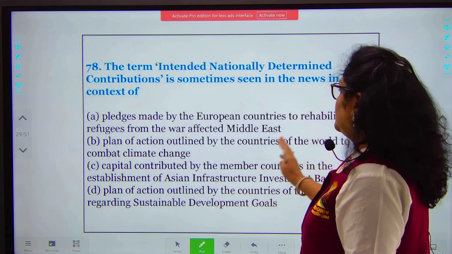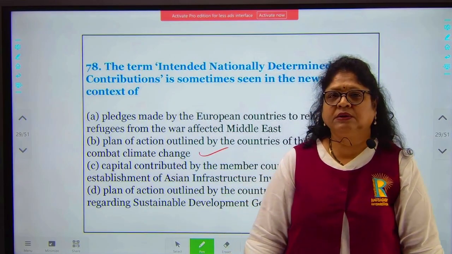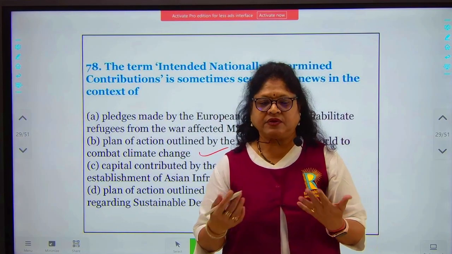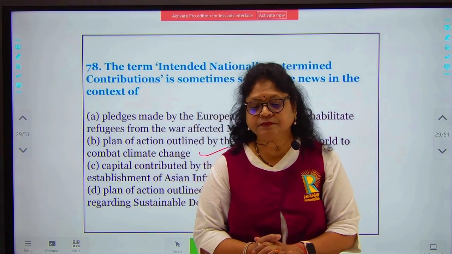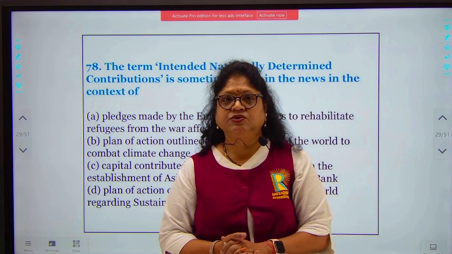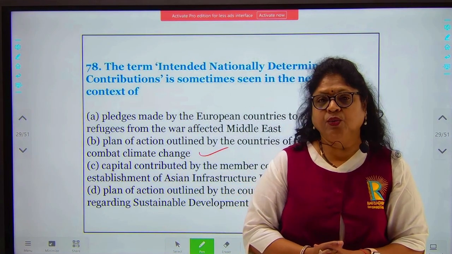So here, if you know the answer, it is B. This is related to the goals that the countries have set for themselves regarding climate change. During December 2015, countries adopted the historic framework, the Convention on Climate Change, UNFCCC.